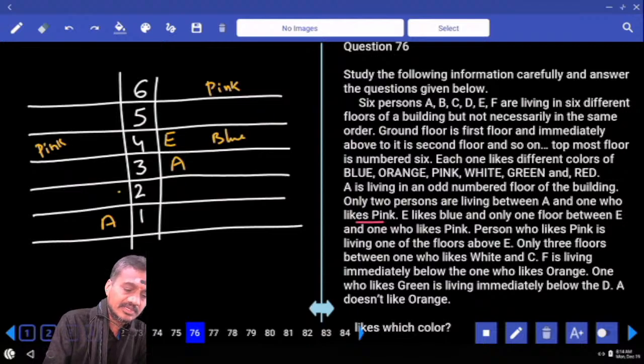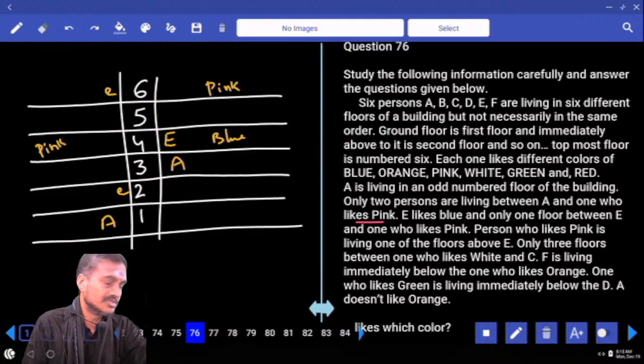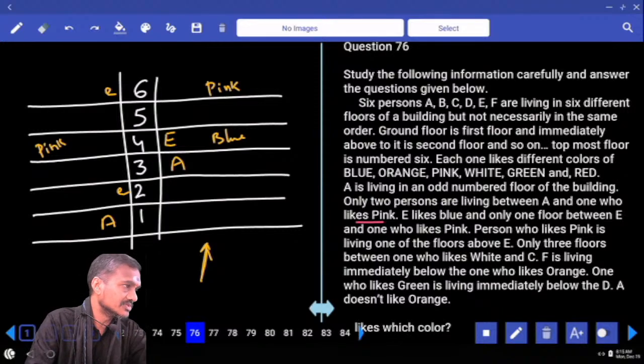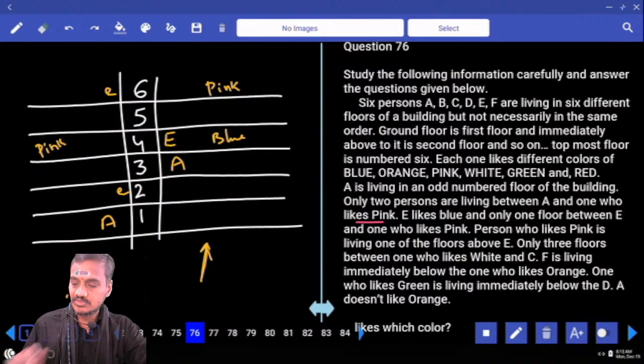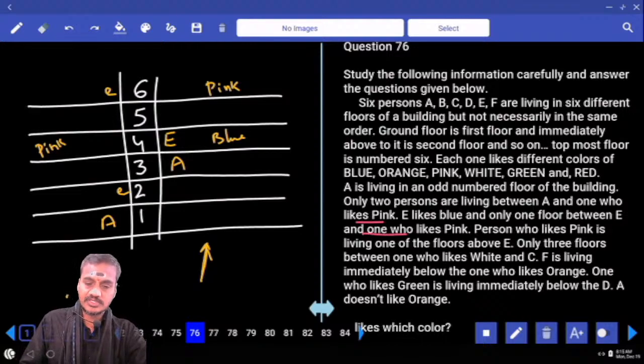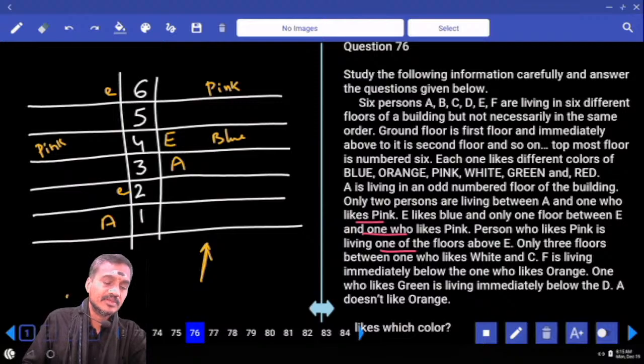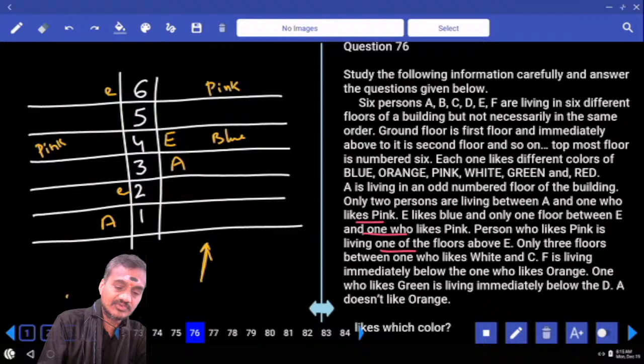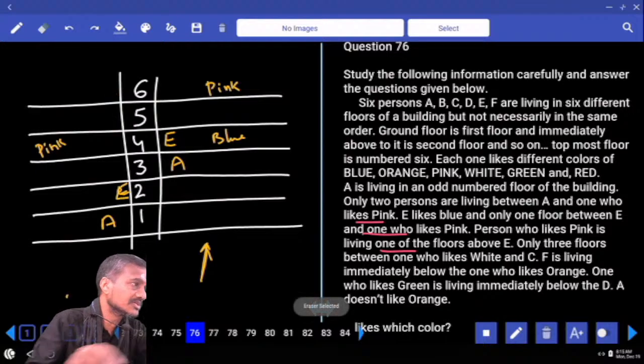Now here E can be either at this place or E can be here. There are 2 possibilities for this E. But as E is already fixed here, let us focus on this one, and if anything is invalid then we can start with the other one. Okay? E likes blue and there is only 1 floor between E and the one who likes pink. And the person who likes pink is living on one of the floors above E. Now, the person who likes pink is living on one of the floors above E means here also it is fixed. Only a single possibility.